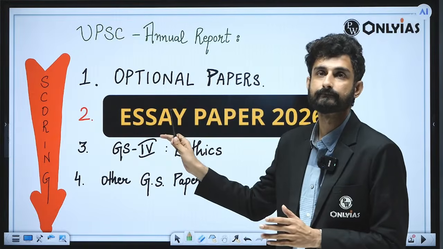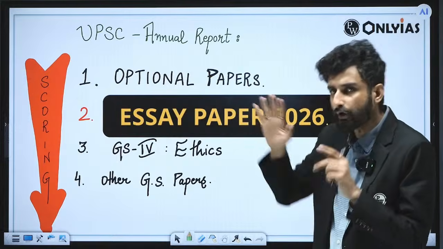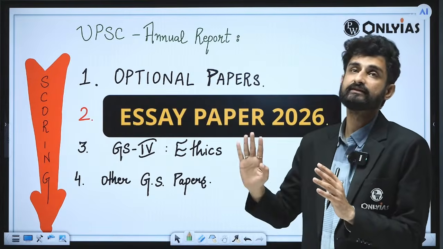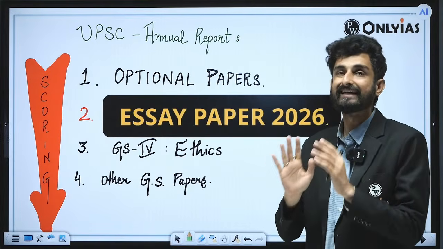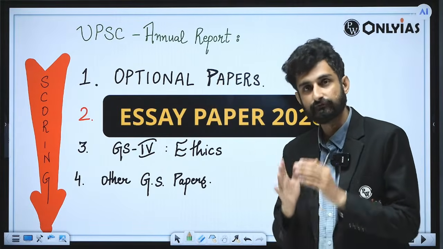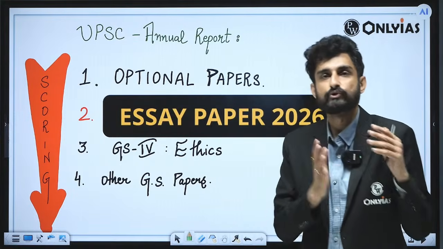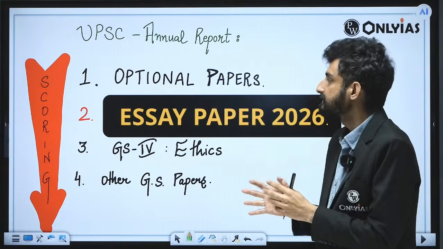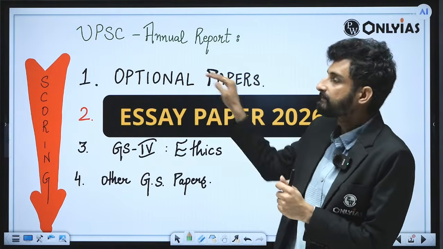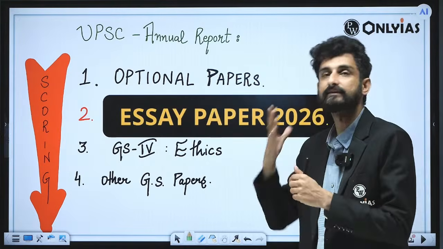And what the scoring tells us is that, on average over the last 10-15 years, an individual scores the maximum marks in the optional papers. Whatever the optional may be, from the natural sciences, social sciences or commerce, the optional paper scores the highest in mains. And then comes the essay paper.